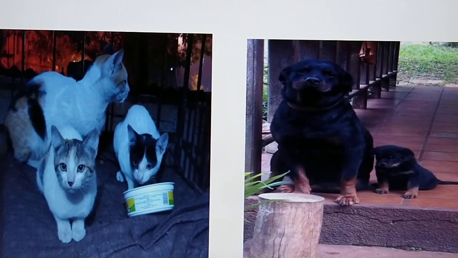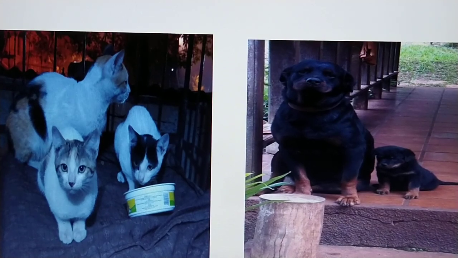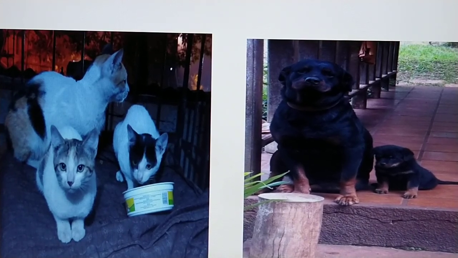Now, hereditary. Hereditary means features that are passed down from parents to their children. You can see the picture of a cat. The cat is also white with a little bit of orange and black, and you can see the kittens also like their mother.